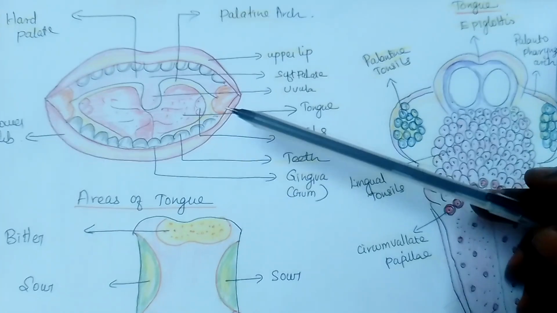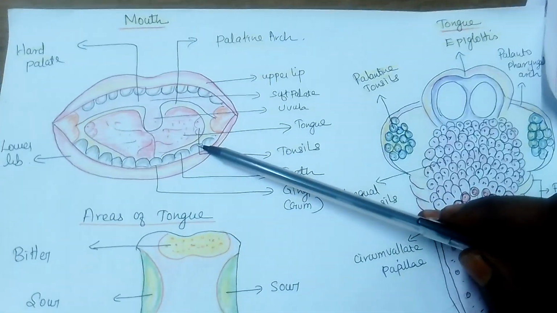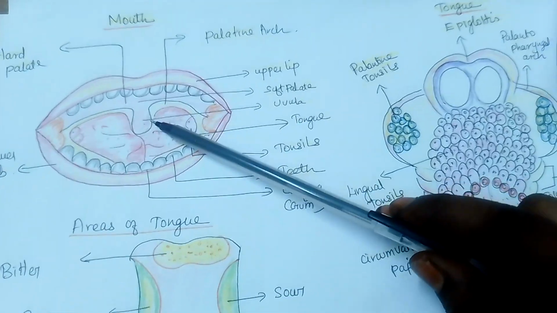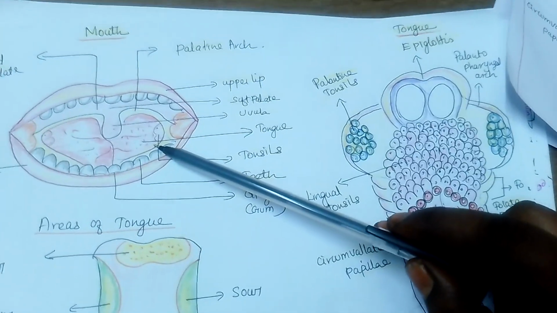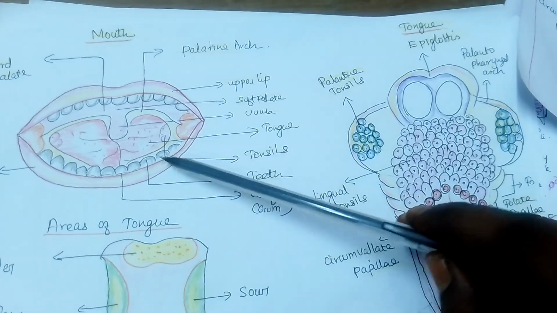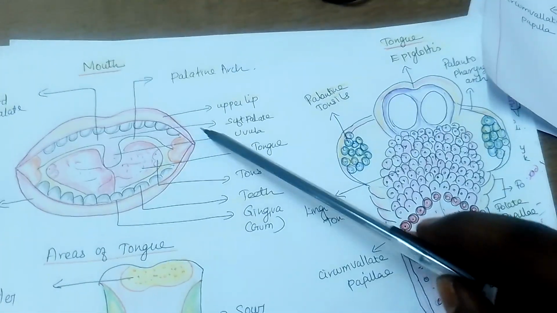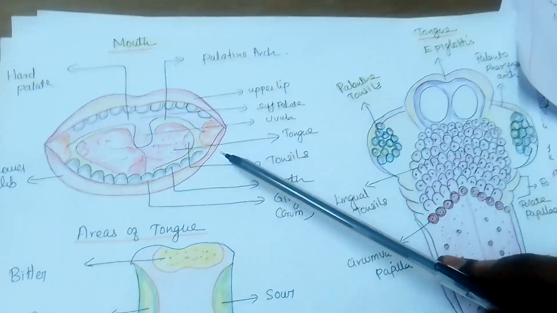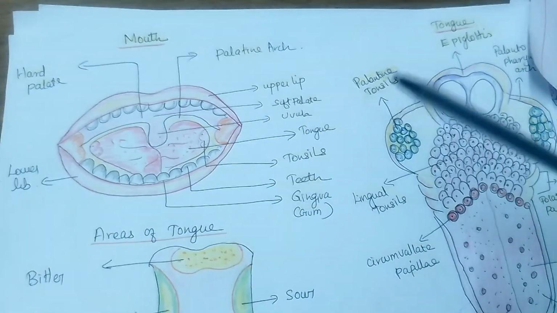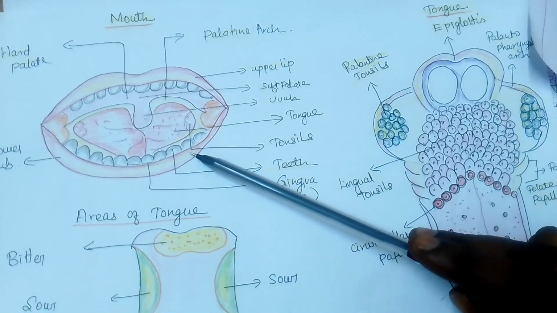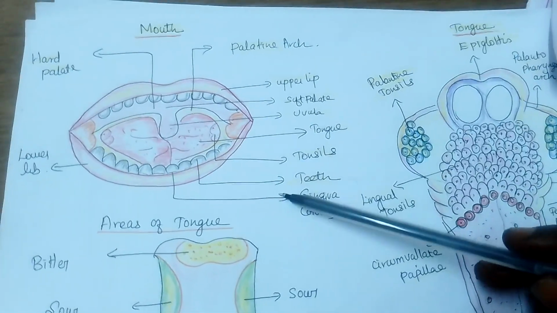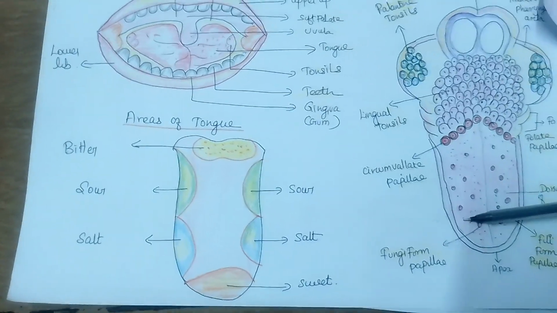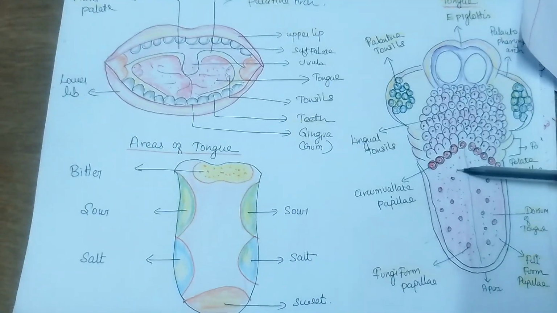If you see, the beginning part of this is called the mouth. In the mouth you can see the teeth, and the skin fold is called the vulva, isn't it? Then the soft palate. There is the pharyngeal arch, and on this side you can see the tonsils, and the teeth are present. So what are teeth? You can divide them into incisor teeth and molar teeth. Then what is the function of the tongue? You draw the structure of the tongue, the blood supply of the tongue, the nerve supply of the tongue. What papillae are present?